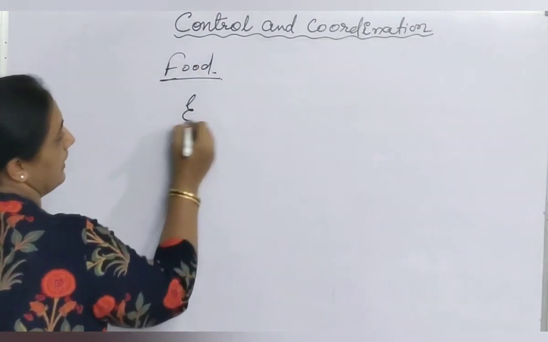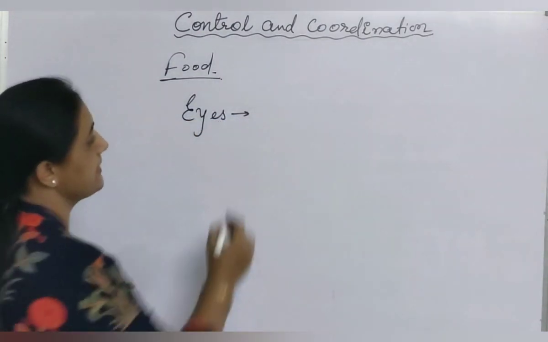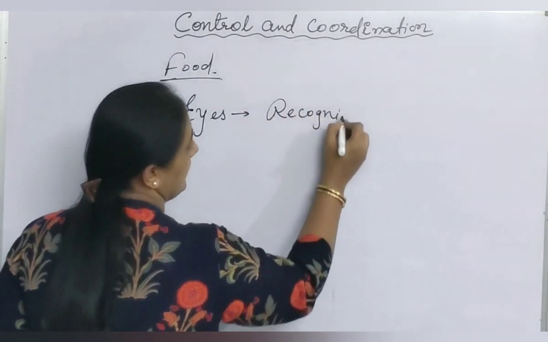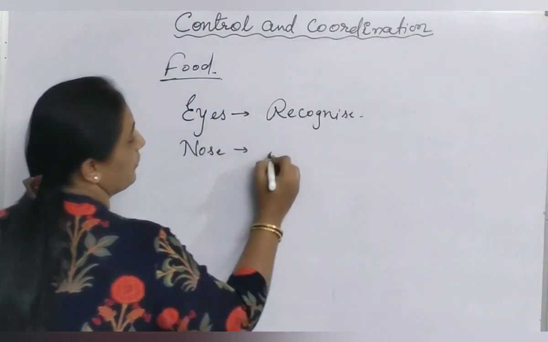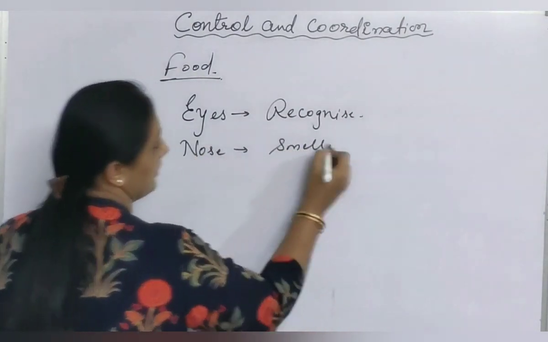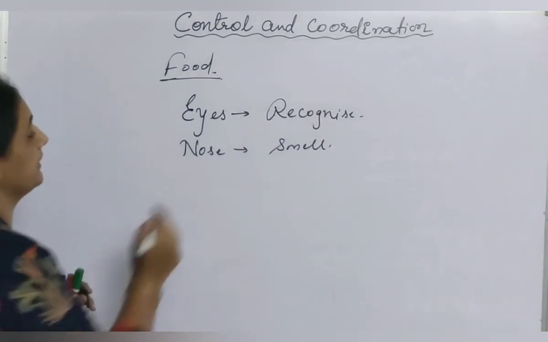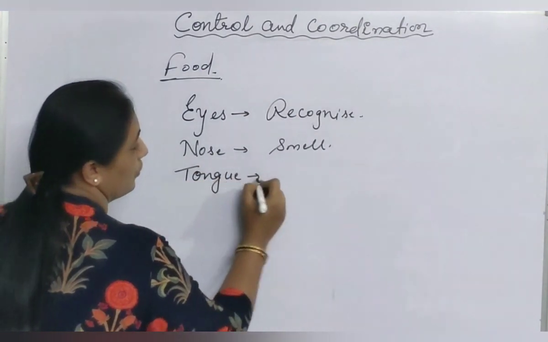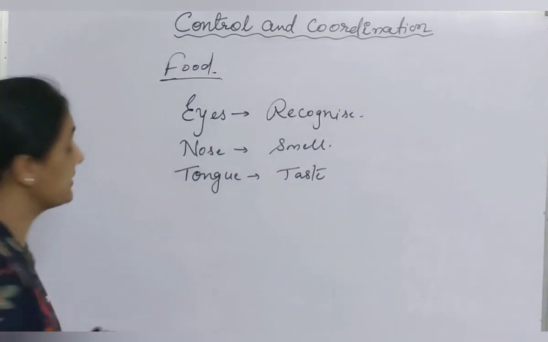First of all, eyes are present. Eyes are involved in the process to recognize that food material, to see the food material. Then nose is there for smelling or take smell so that we get attracted towards that food material. Then tongue for taste. Tongue is involved to taste it.